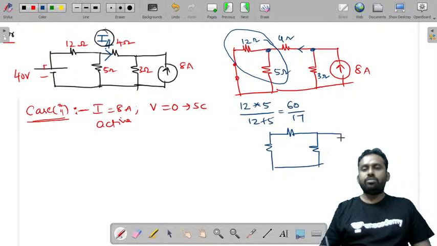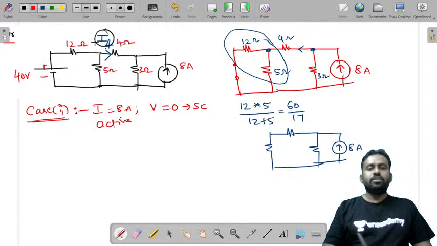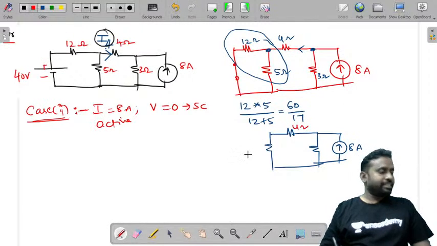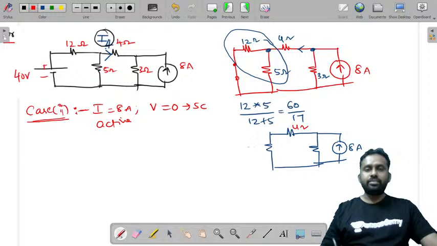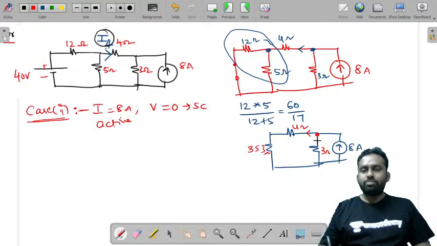Now चलो ये लिखते हैं. देखो यहाँ पे क्या हुआ? ये 8 एम्पियर्स हो गया. This is 8 amperes. ये क्या हुआ? ये 4 ohms, और ये 60 by 17 will give you 3.53. 3.53 ohms हो गया है, ये क्या हुआ 3 ohms. Now this is the total current, right, and it is splitting into two parts.